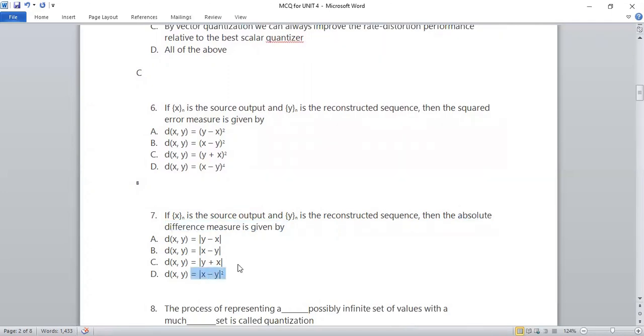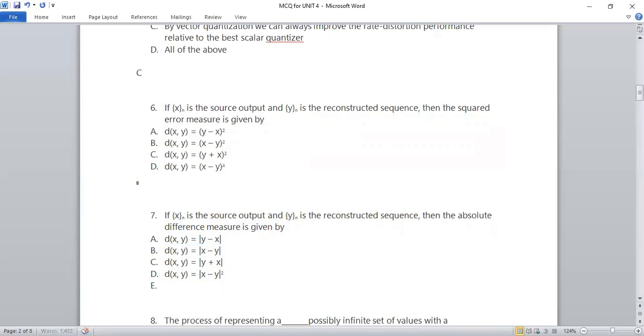Obviously square will not be true, and addition will not be true. So these two options are not true. With the same concept that the difference will be of source output and reconstructed, it will be the mod of x minus y, not y minus x. So the B option again is correct. You can write the B option.